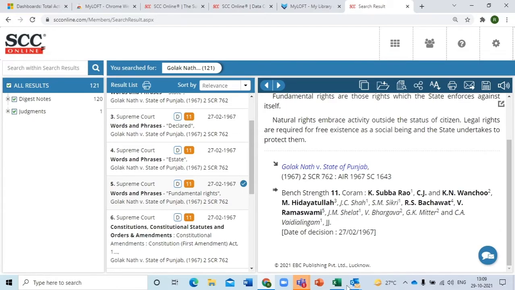So you see that, okay? And now if you see, at the end it says Justice Subba Rao, Justice Wanchoo, Justice Hidayatullah, everyone's name is there. But now look at this very closely. Mr. Anna, I would request you to please zoom in over here.